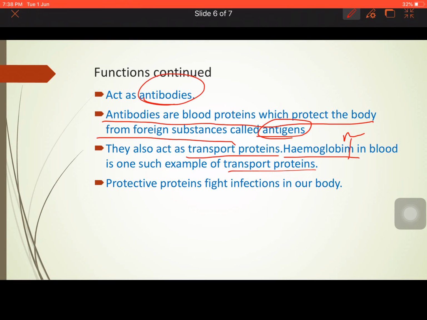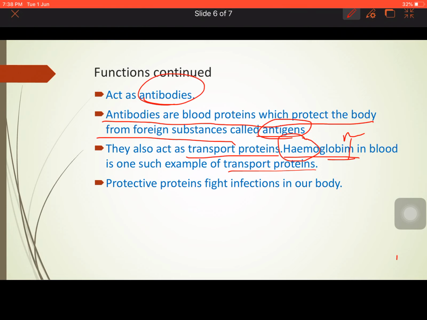Now hemoglobin, we all know that it is present in the blood, which carries one substance from one place to another. So oxygen binds with hemoglobin and it is being carried from one part to another. So hemoglobin is one of the transport proteins, where heme is the iron part and globin is the protein part.